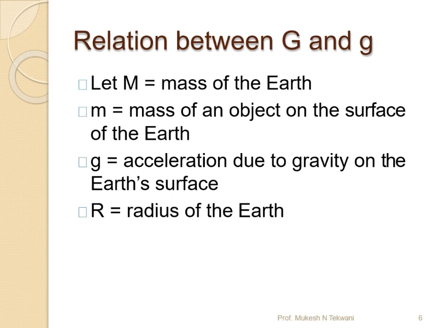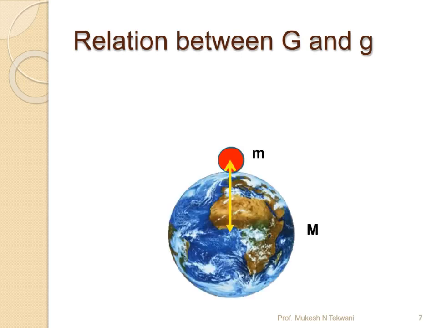If we consider the mass of the Earth as capital M, and we take an object which has the mass of small m on the Earth's surface, the acceleration due to gravity on the Earth's surface is going to be small g, and the radius of the Earth is taken as capital R. Then when we look at the figure, we will get something like this, where we have the Earth, whose mass is capital M, and the small mass, a ball-like structure which I consider on the Earth's surface, is small m. Then the distance between them from the center of the Earth is given as capital R, what we have over here, right?